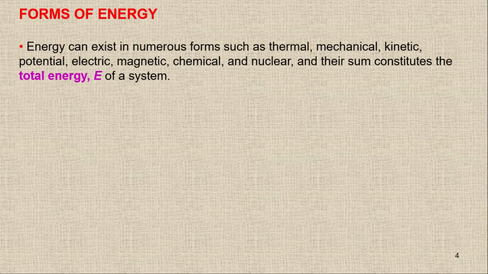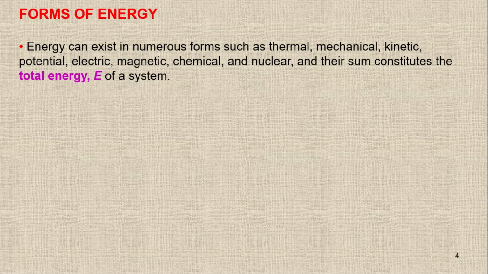we should know about the different forms of energy. We have kinetic energy, potential energy, chemical energy, electrical energy, mechanical energy, nuclear energy, and solar energy.